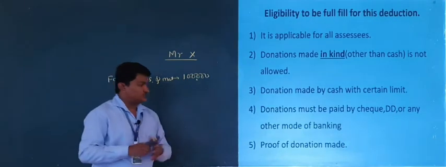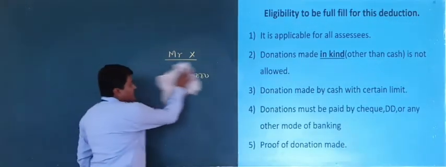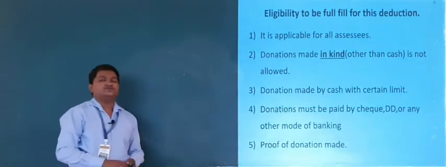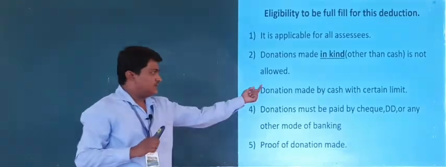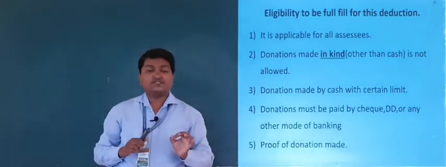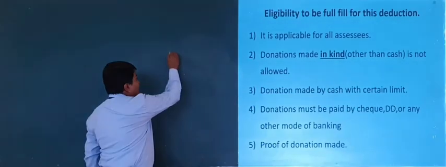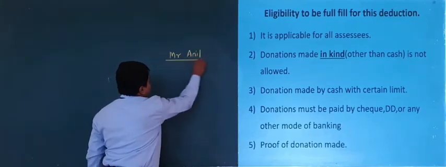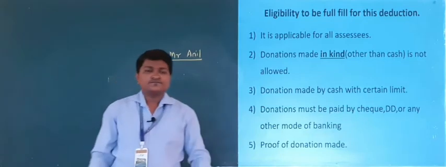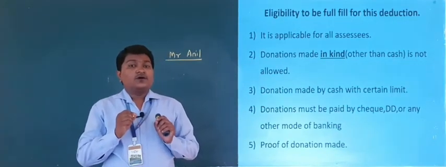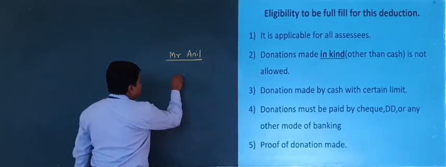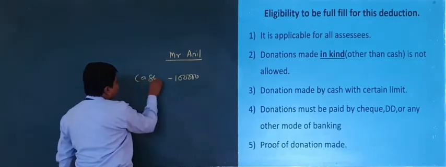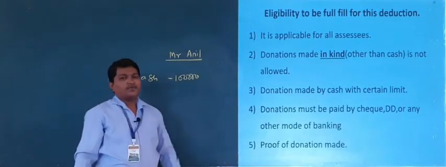Now come to the third one. Here, donations must be made by cash with a certain limit. Make it clear, certain limit means here, again I go for the example of Mr. Anil. Mr. Anil is a person who donates rupees 1 lakh in the form of cash only.